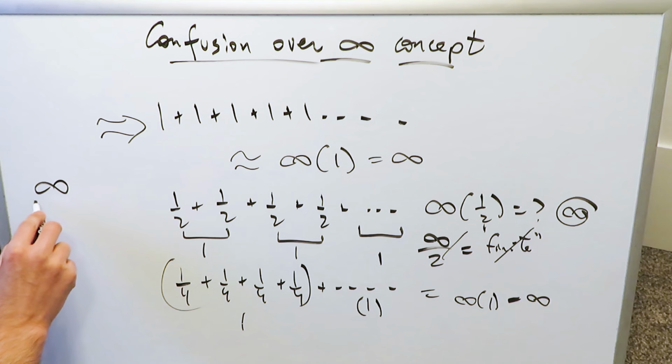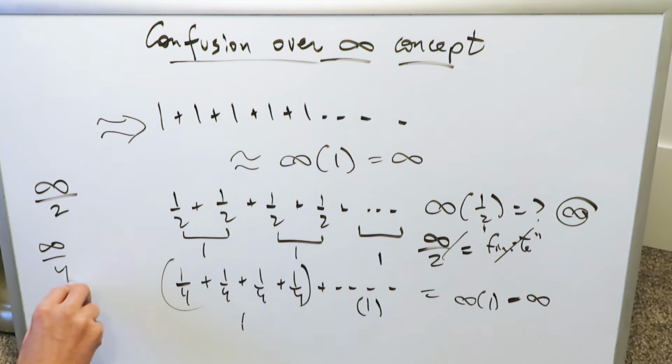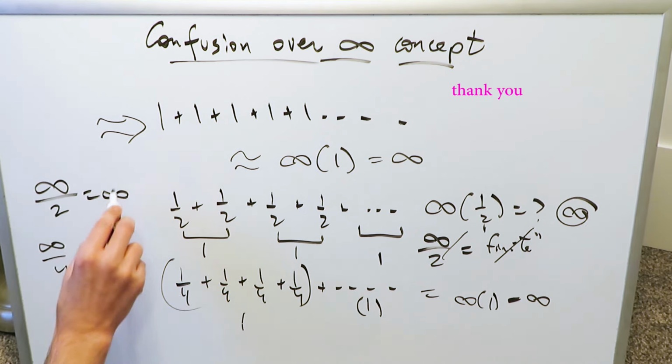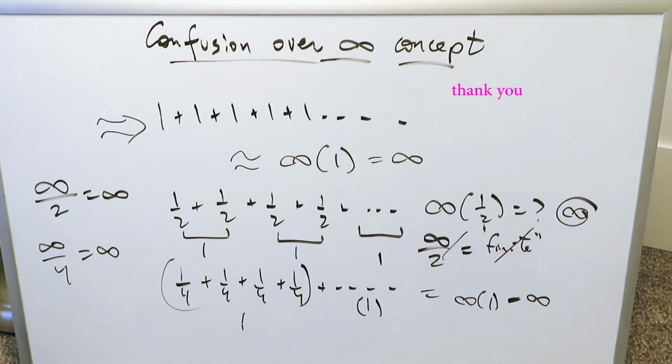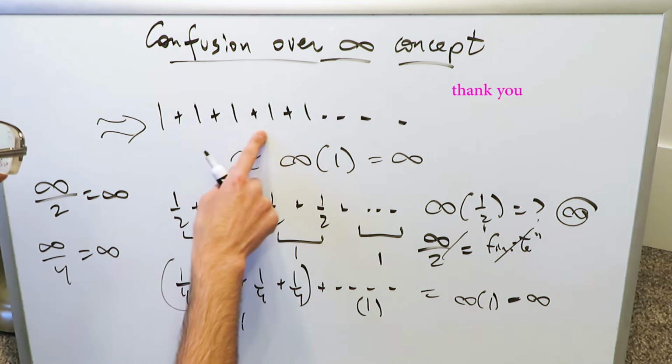So when you're looking at situations such as infinity divided by 2, infinity divided by 4, these are really infinity in terms of concept. They're not finite values, they are infinite values. And here we were looking at sums.